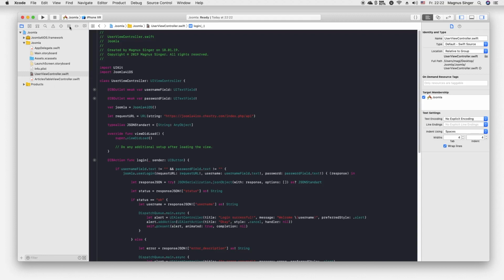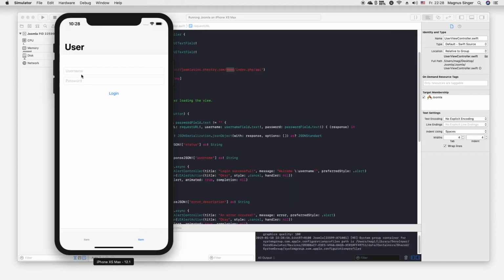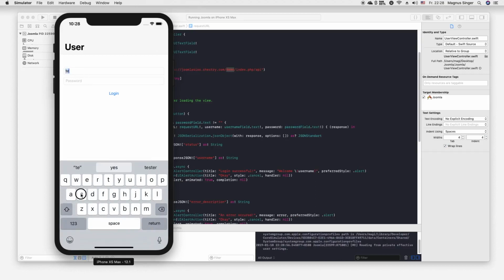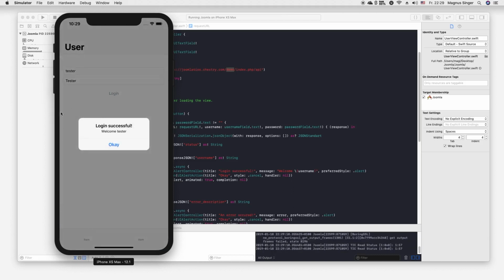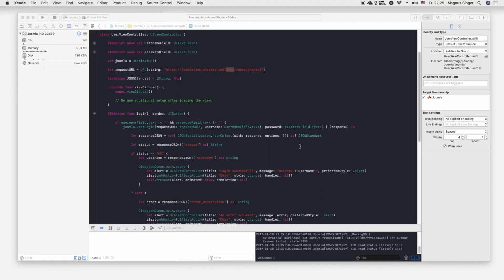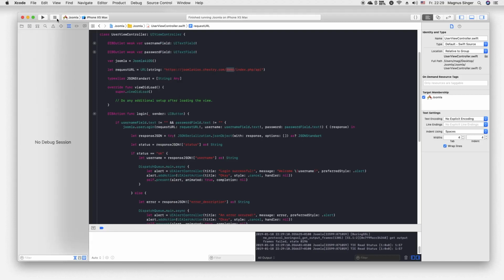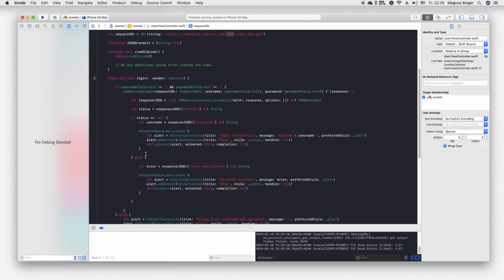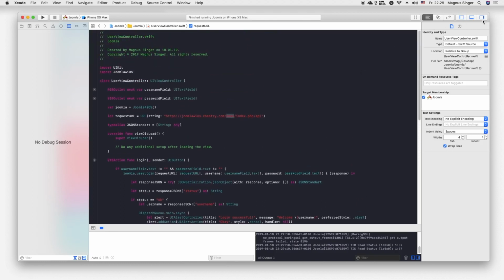We can just test it now. Firing up our iPhone XS Max. Now I log in using my username tester and my password tester. And if I click login, it may take some time, but now it says login successful, welcome tester. So yes, as been said, this is very basic. Of course, in a real world scenario, you will save this username somewhere.